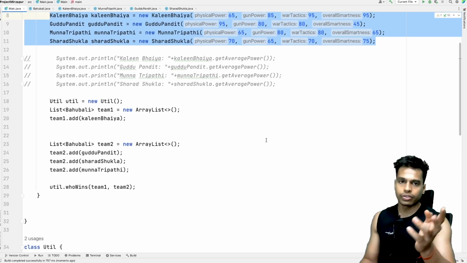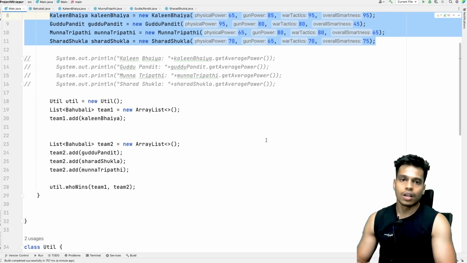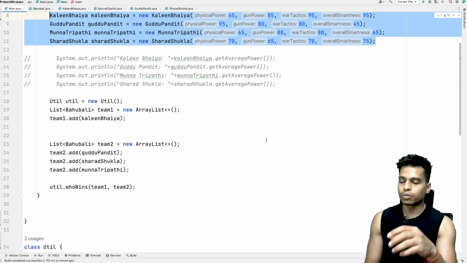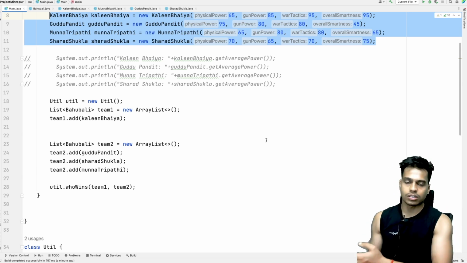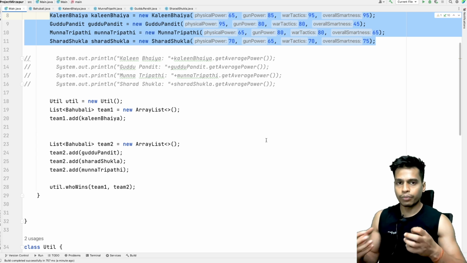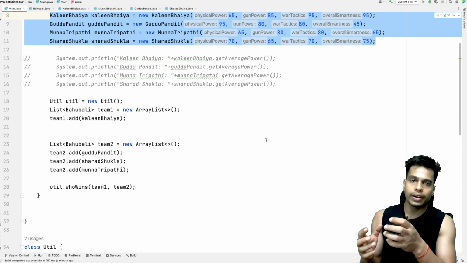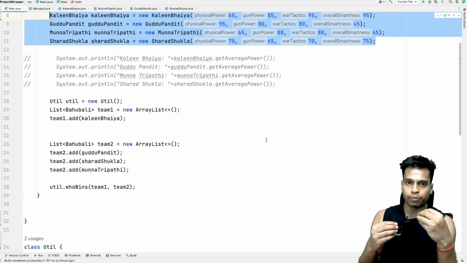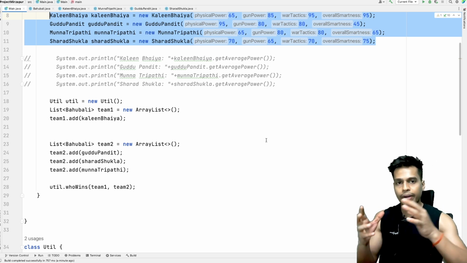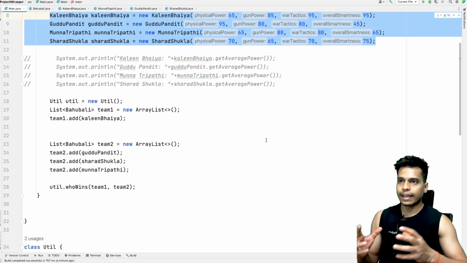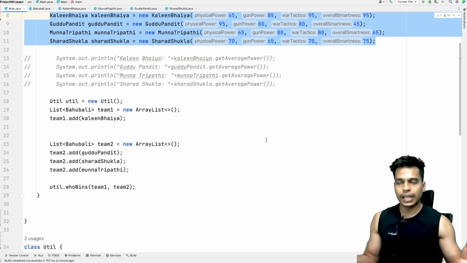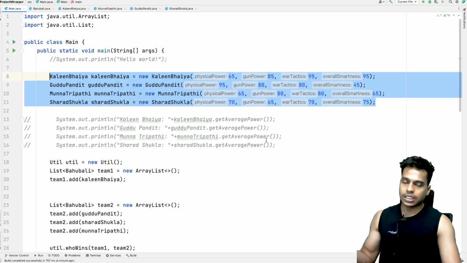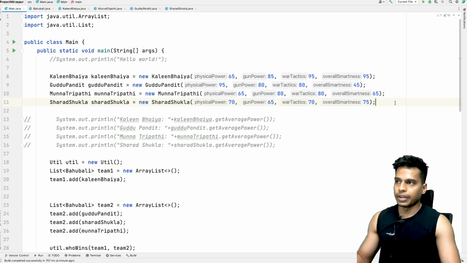So what's the point of creating this project? First of all, I've been getting a lot of questions: now you know inheritance, now you know constructors, getters and setters, how do you implement this? So the point is, you can see anything around and you'll probably get one or two examples where you can implement all those things. You can assemble everything and create a very simple project out of it. So that's the whole point of this video.